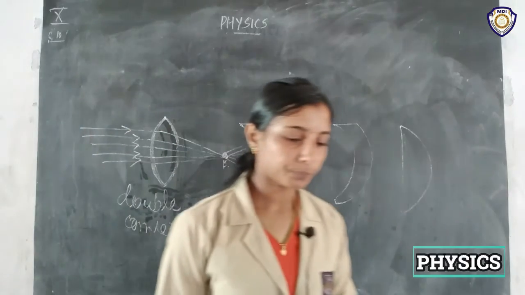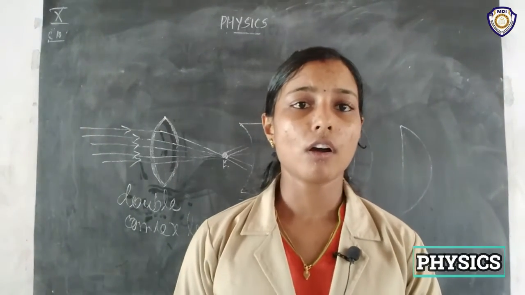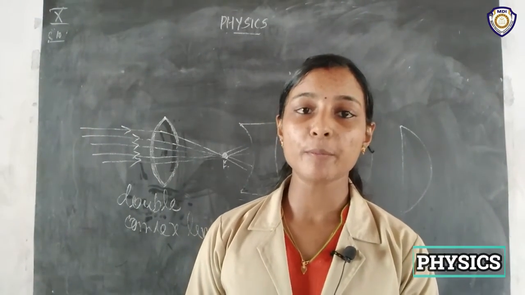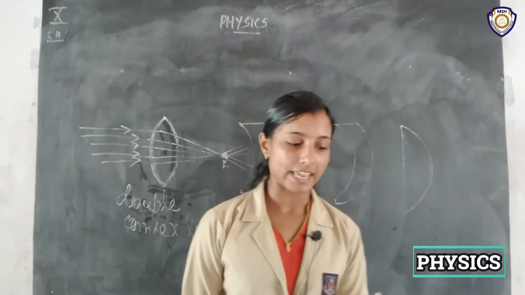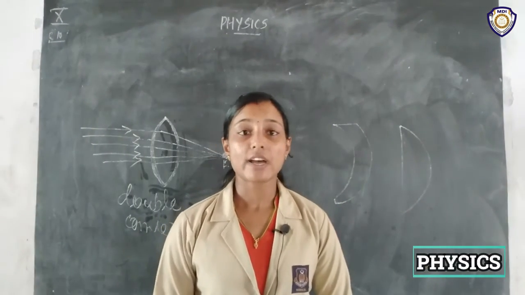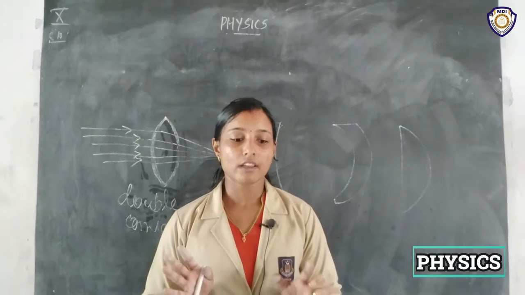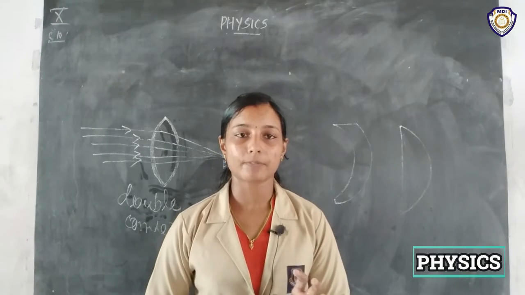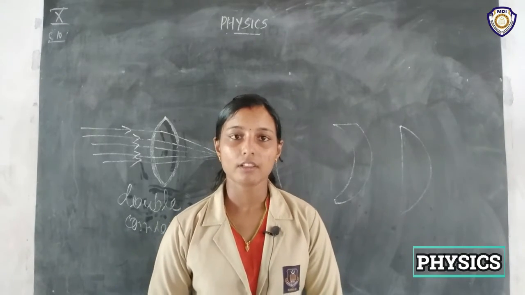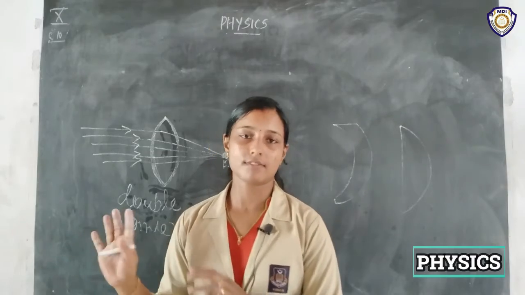Okay, so you should know what a converging mirror is and what a converging lens is. First you understand what a converging mirror is, and then you study about the converging lens.